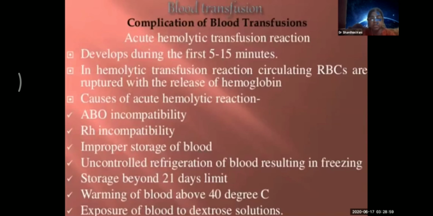Acute hemolytic transfusion reaction develops during the first 5 to 15 minutes. If a hemolytic transfusion reaction is present, you have to immediately stop the administration of blood. Whenever there's a reaction, we stop it, send it back to the blood bank along with another sample of the blood, and you get it checked again.